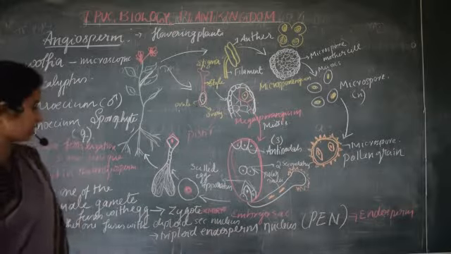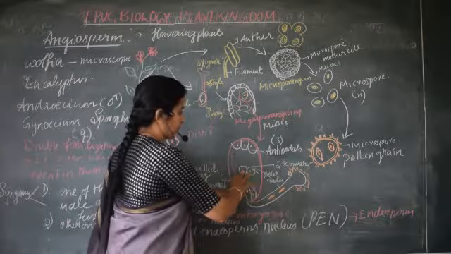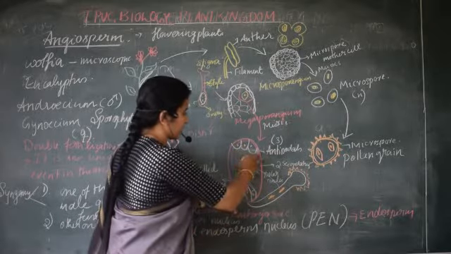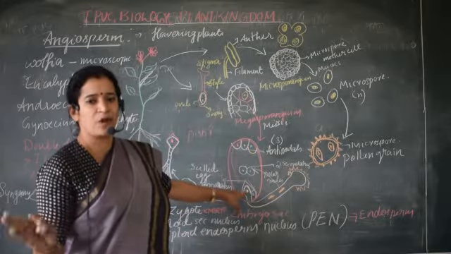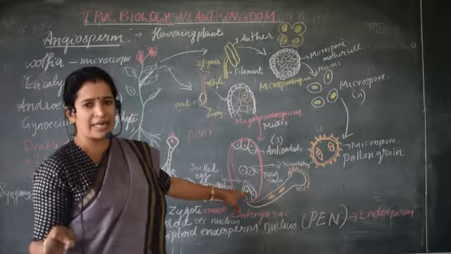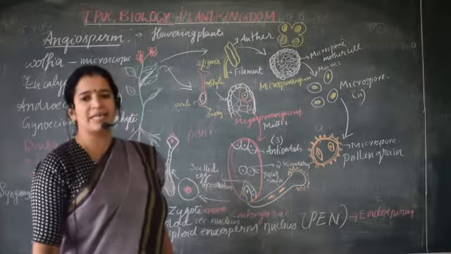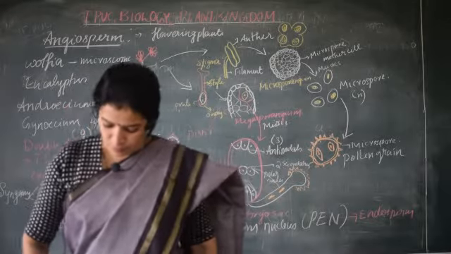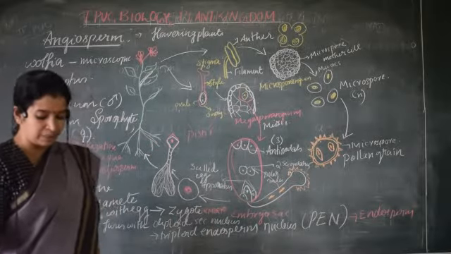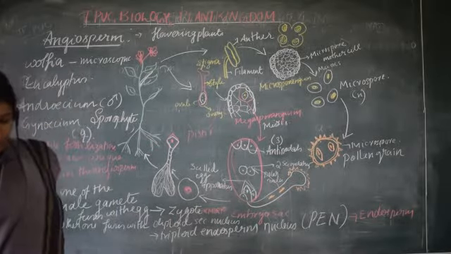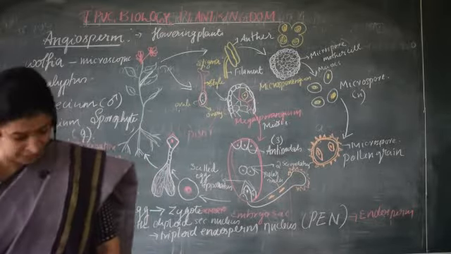Then what about the other cells? Now I told we have referred to the egg cell and polar nuclei, but nowhere have we referred to the synergids and antipodal structures. So what happens to those structures? They will degenerate and fall off. They don't have any role later after this fertilization. Gradually they will get degenerated and fall off. So the other structures, synergids and antipodals, degenerate after fertilization. Okay, so this is about the fertilization. The life cycle of angiosperms completes like this.